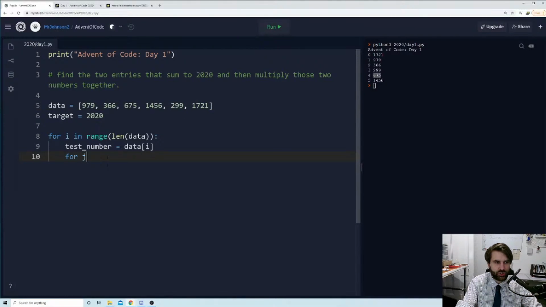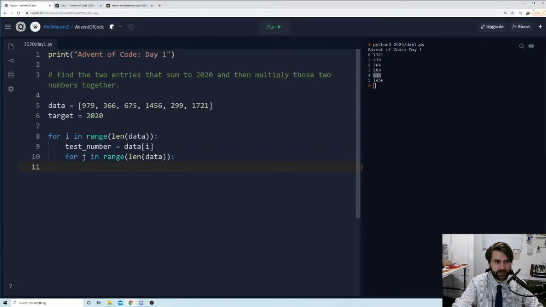So I'm going to say for J, because we did I, so now we're going to J. Bit of a programming convention, probably not the most helpful, but hey ho. And we're going to go in len for data again. Now this is really sloppy and we can optimize this. This is by no means the best way, especially for a large data set, but we're going to keep it simple for now and then we'll look at optimizing.